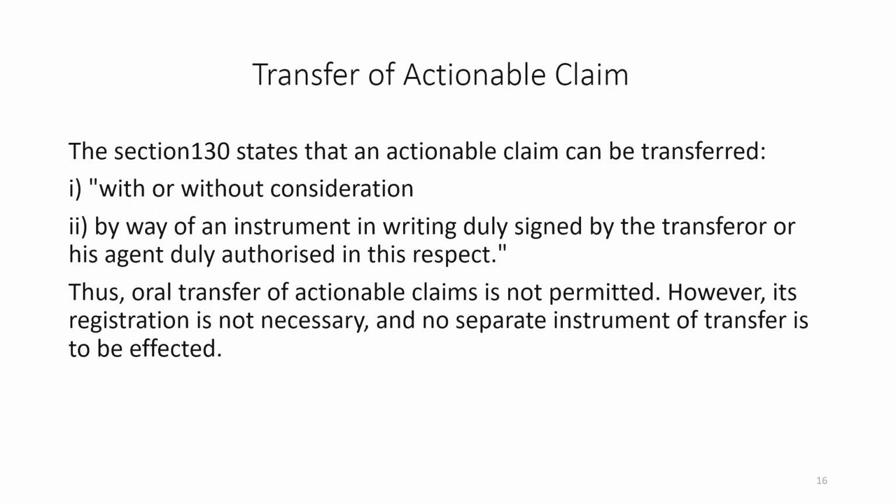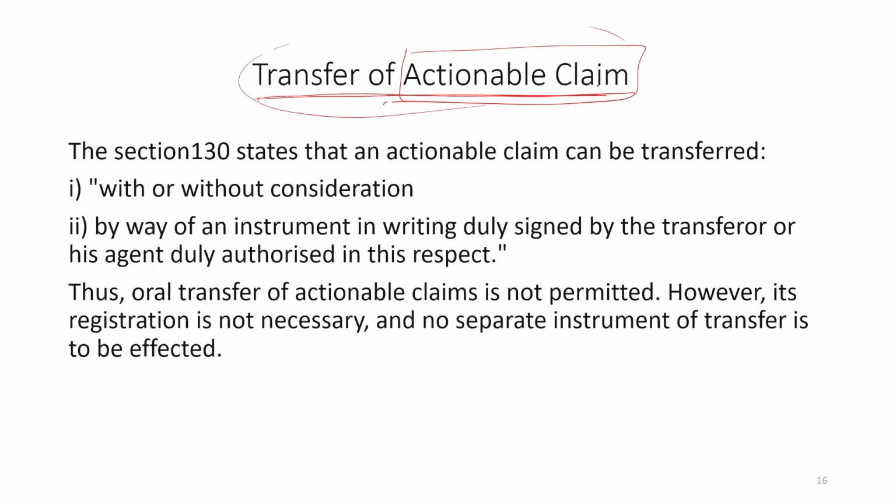So come to section 131, where the transfer of actionable claim has been defined. According to section 130 of the Transfer of Property Act, the subject matter of this module is the transfer of actionable claim, but without reading the definition of actionable claim, this would not be clear.